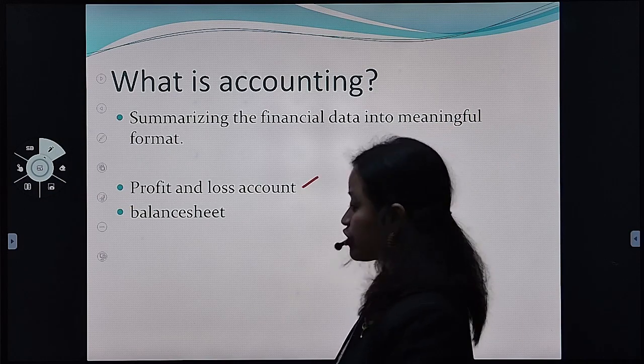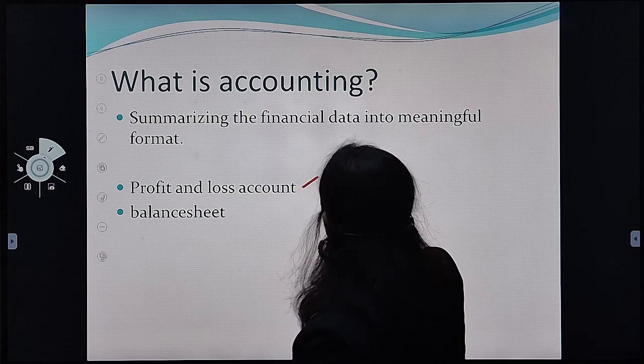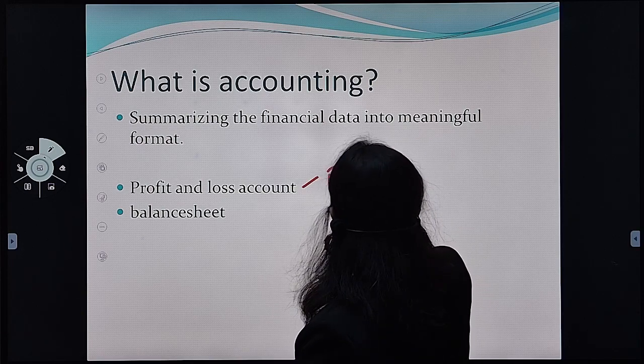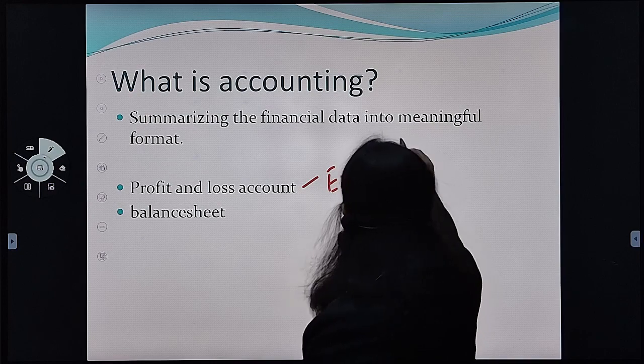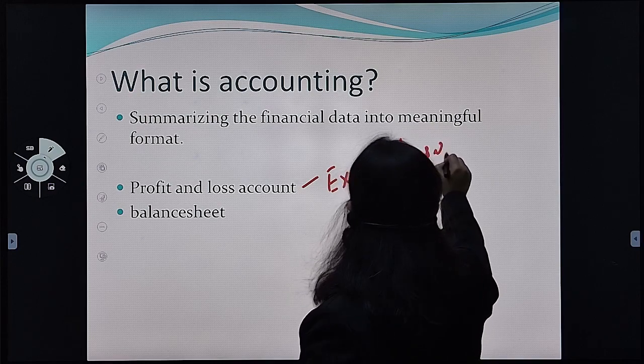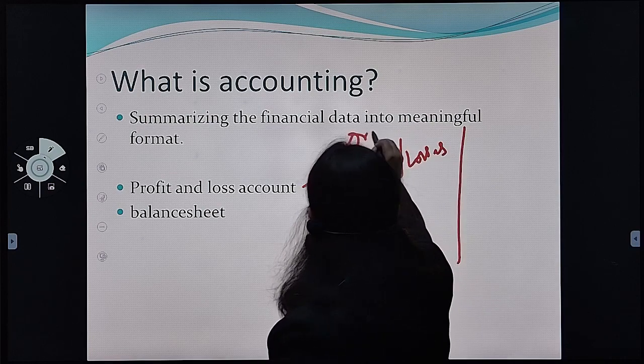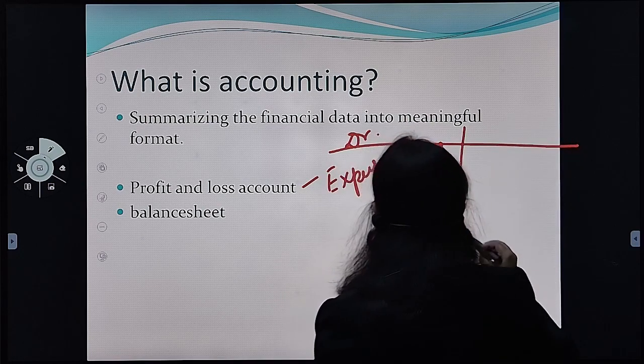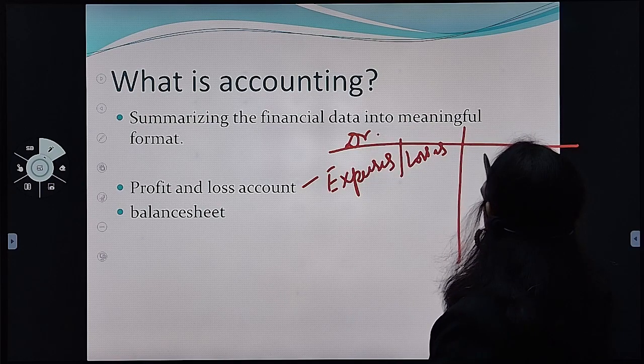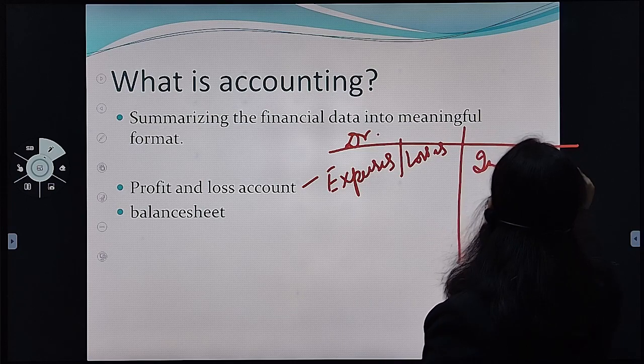We record all the expenses and losses. That is on the debit side. And on the credit side, we record all the incomes and gains.